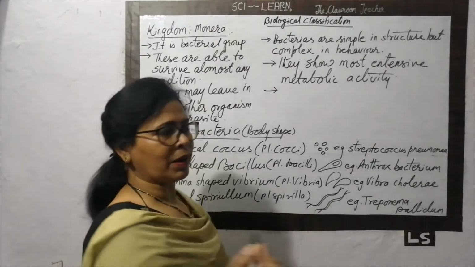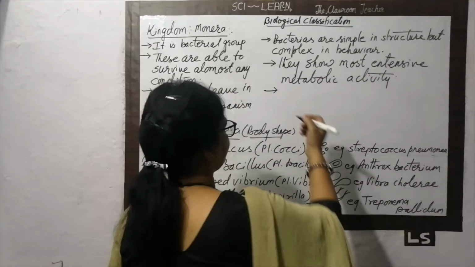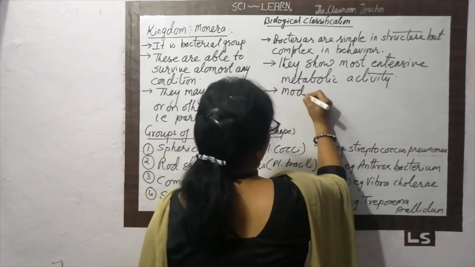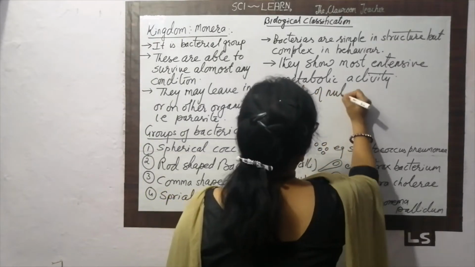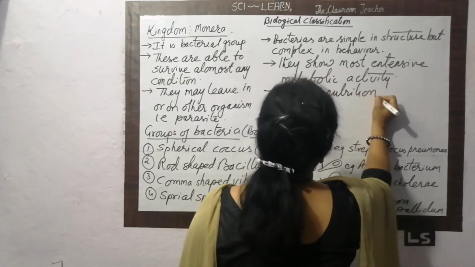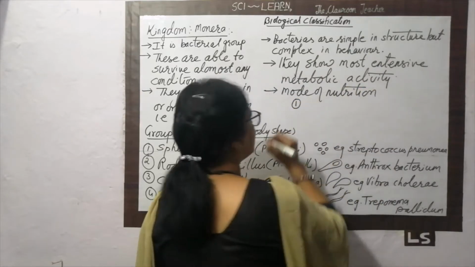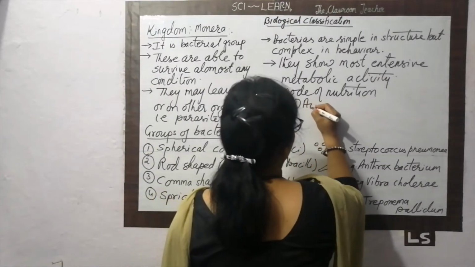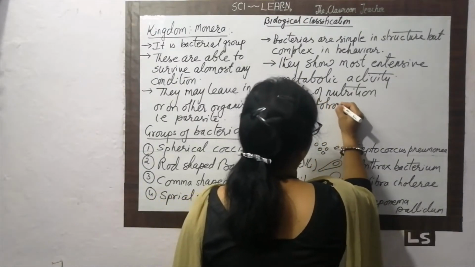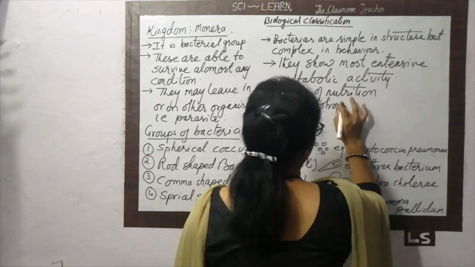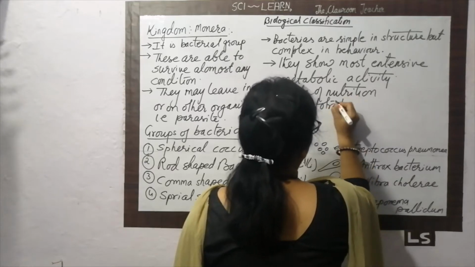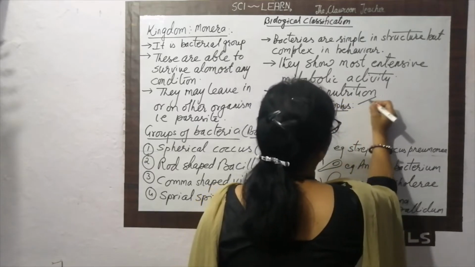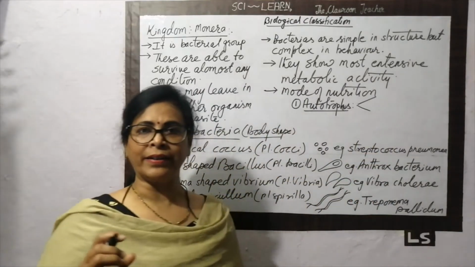If we classify the bacteria on the mode of their food, mode of nutrition, we are able to classify bacteria in 2 types. One is called autotrophs, or autotrophic bacteria. There are 2 types of autotrophic bacteria.